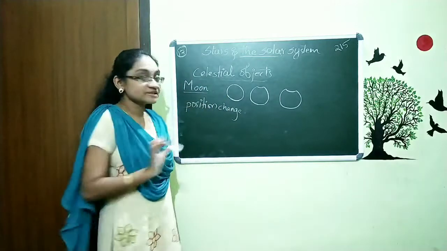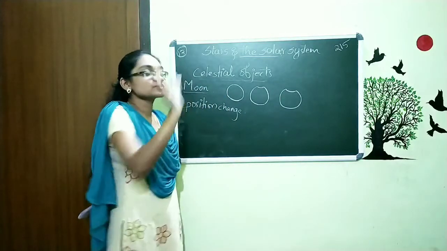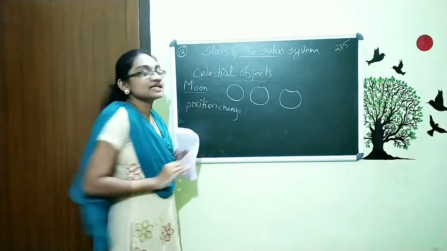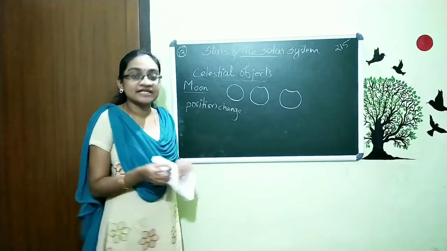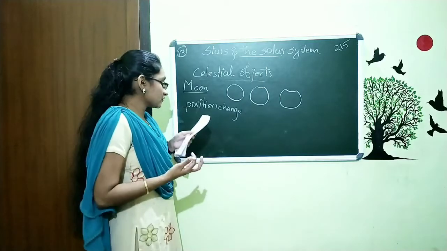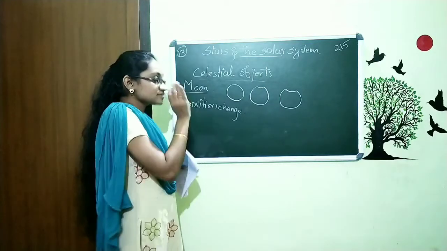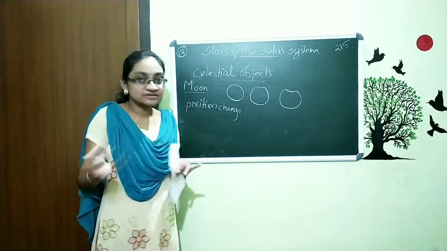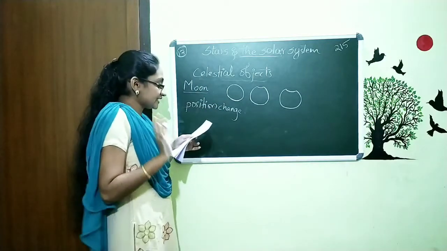That is, we are observing the moon at a different position every night. Why does it have such a position change, and why does it have shape variation? What is the reason for that? It has a certain reason, related to the movement of the moon, the Earth and our Sun. So we will discuss it later.